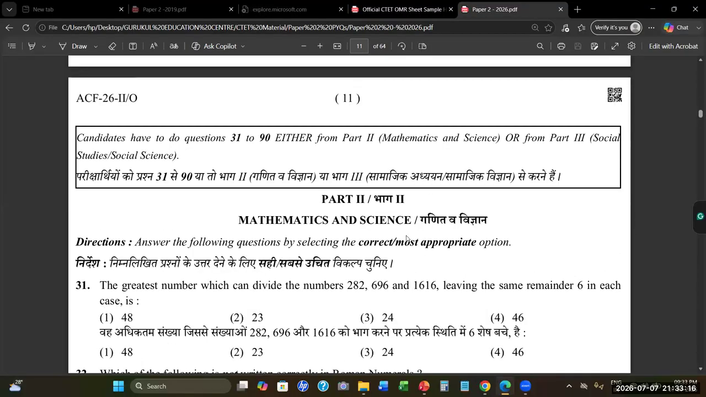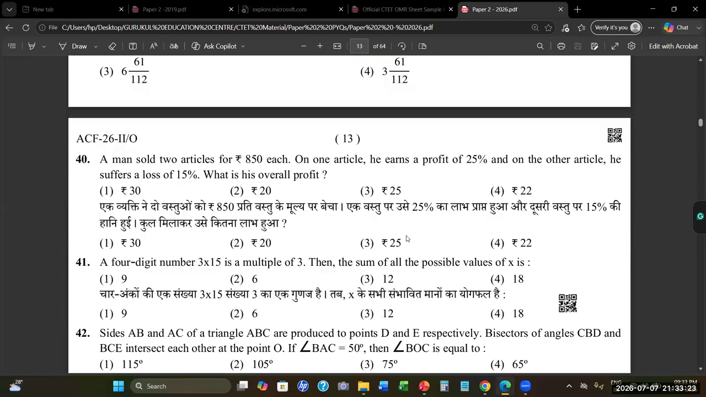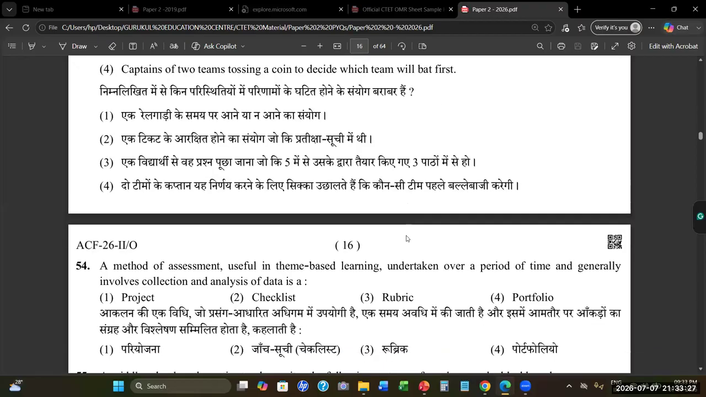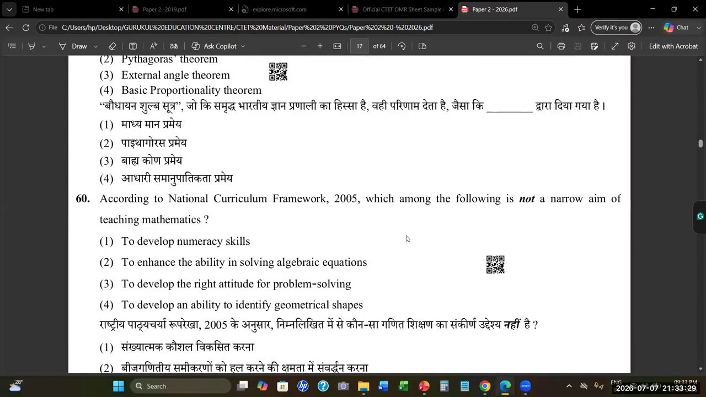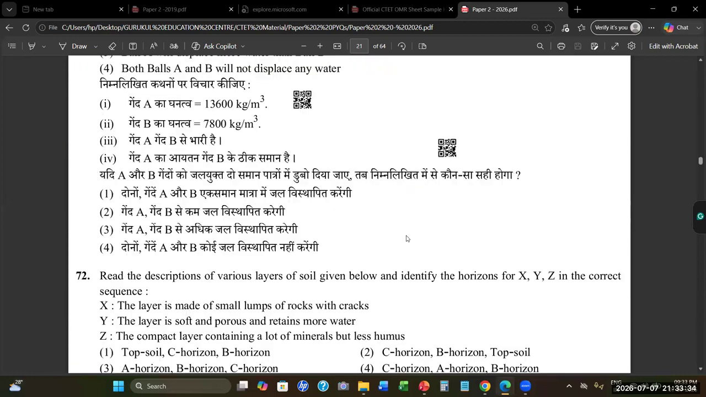We'll have 30 questions. In this part two, maths and science have started. Again, here English and Hindi both kind of language will be there. There will be 60 questions in total.